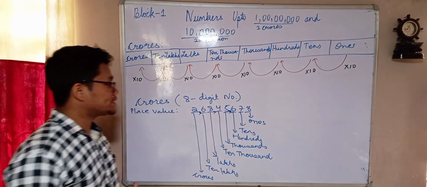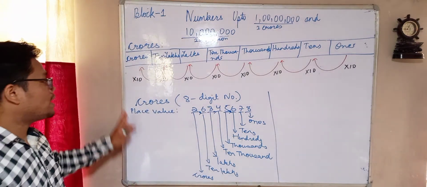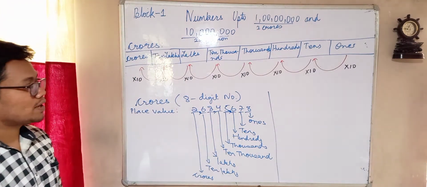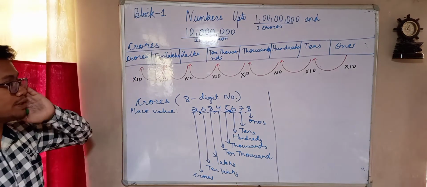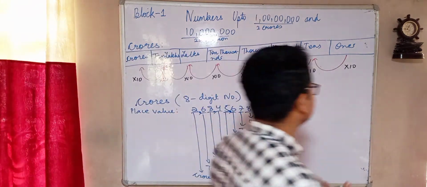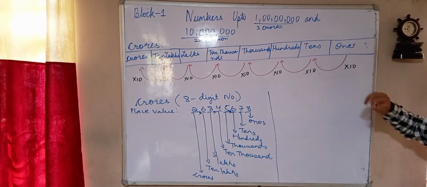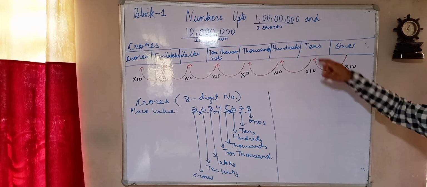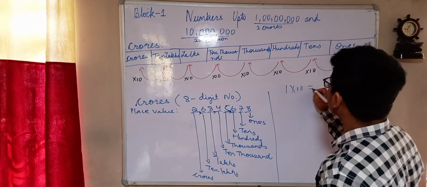Now let us discuss how much 1 crore actually is. For understanding that, you have to understand this table first. If you see in here, if I do 10 times once, it becomes tens. That means if there is any one number and I multiply it 10 times, it will become tens.